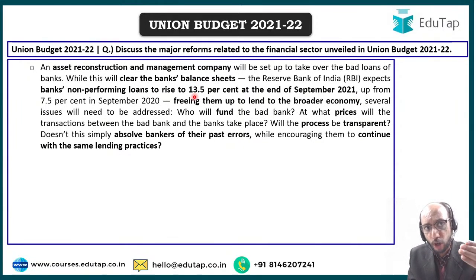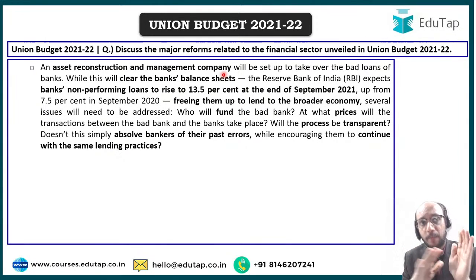The problem of non-performing assets is going to increase even as per the RBI's own estimation that by end of September 2021 the problem of NPA in India will rise. Why? Because of the कोविड-19 पैंडेमिक इंड्यूस्ड लॉकडाउन की वजह से जो स्लो डाउन आया है, जो रिसेशन आया है, उसकी वजह से we are going to see an increase in non-performing assets. But the question is that who is going to fund this bank, right? ये जो एसेट रिकंस्ट्रक्शन एंड मैनेजमेंट कंपनी को पैसा कौन देगा? भारत सरकार देगी या पैसा कहां से आएगा?